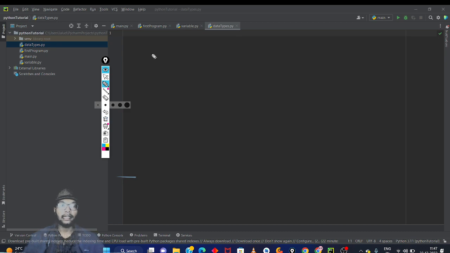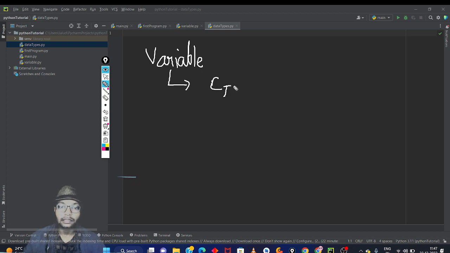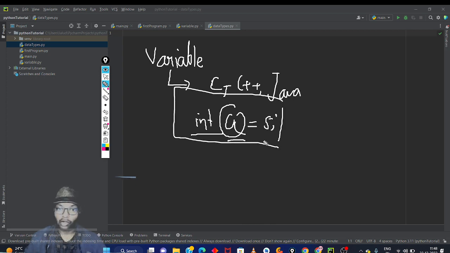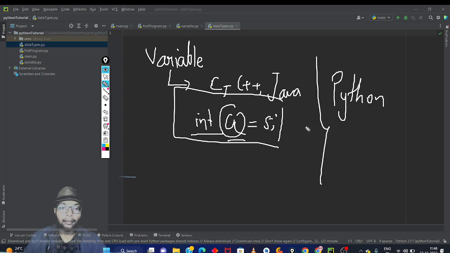One thing I would like to tell you, which I mentioned in the variables video: in Python we don't need to define data types before declaring a value. In other languages like C++, Java, and many other languages, we have to define which type of value a variable is going to store, and then we assign the values. But in Python you don't have to declare data types when you are defining variables.